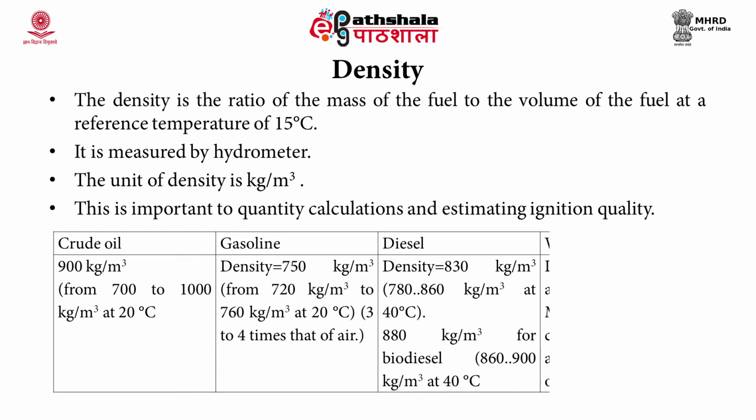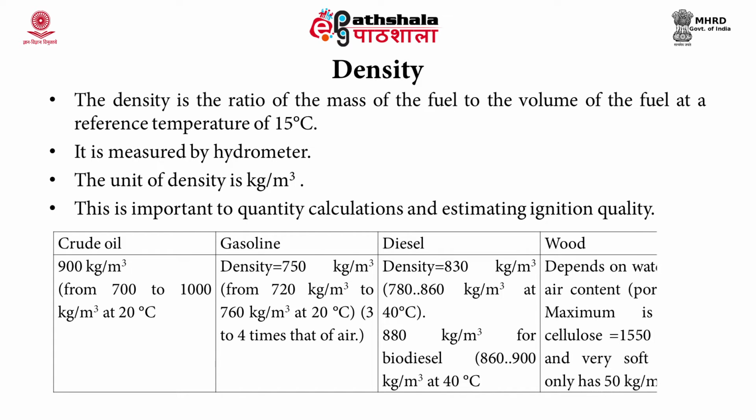In the case of wood, it depends mainly on the water or the air content. So, the maximum for hardwood is 1550 kilogram per cubic meter, and softwood has a density of 50 kilogram per cubic meter. This is measured by an instrument known as a hydrometer, and the density is very important to quantify the calculations as well as for estimating the ignition quality of a fuel.